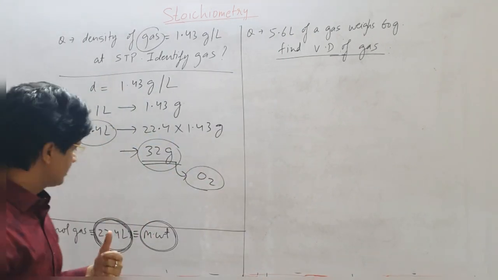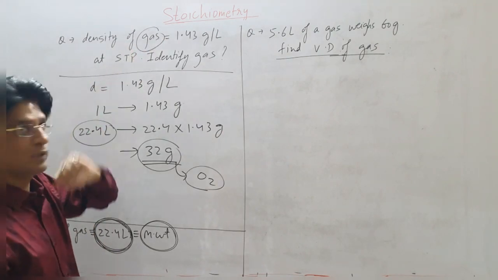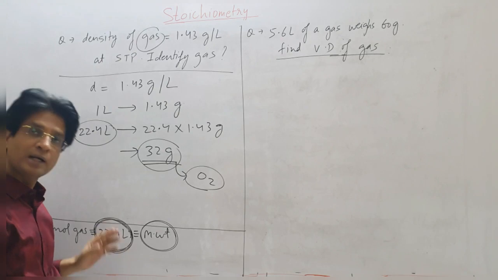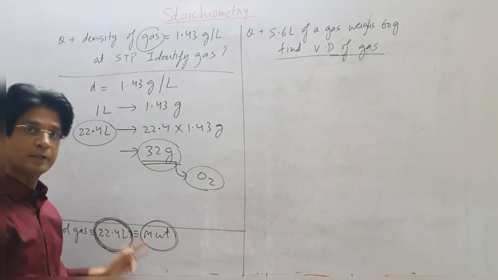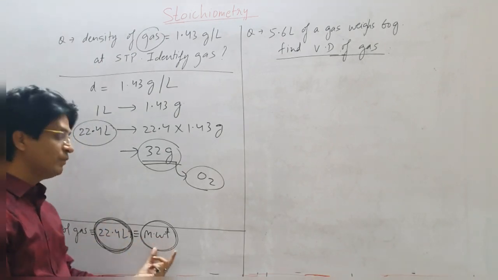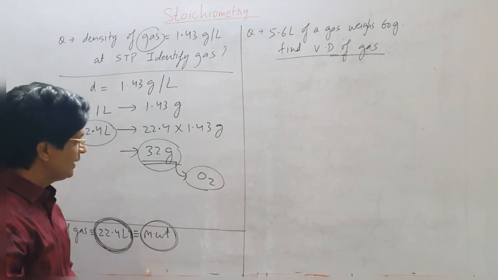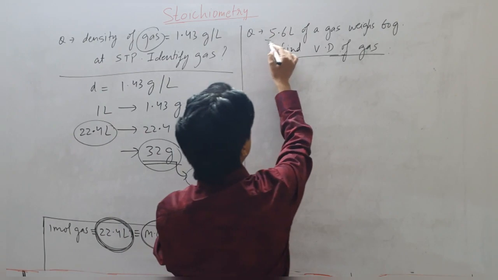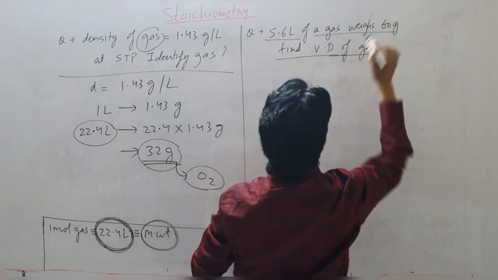So what I am trying to say is that whenever they give you these kinds of questions and ask you to identify the gas, try to reach 22.4. Start thinking in terms of 22.4 liter. The weight of that volume will give you the molecular weight. Once you know the molecular weight, you will know the gas. Come to this question. This says 5.6 liter of a gas weighs 60 gram.